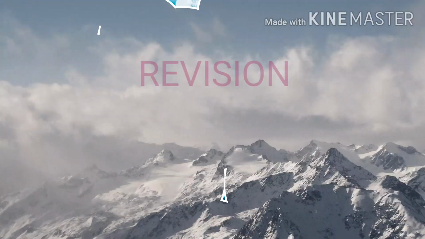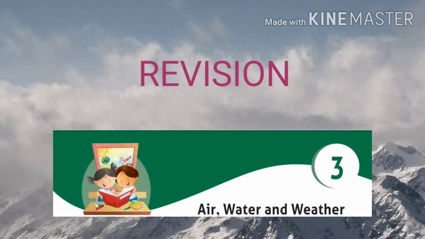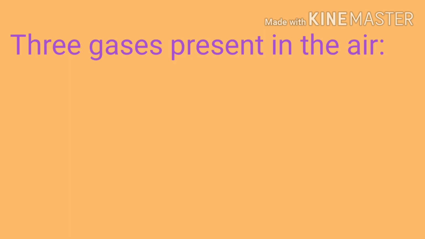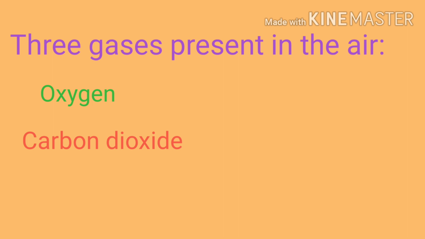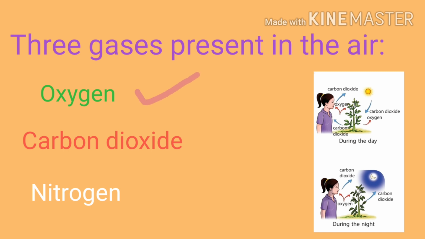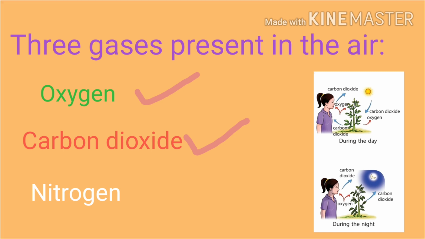Today we are going to do the revision for lesson 3, Air, Water and Weather. Name 3 gases which are present in the air. Which are they? Yes, oxygen, carbon dioxide and nitrogen. Children, which gas is necessary for us to breathe? Yes, oxygen. Then which is the toxic gas? Yes, carbon dioxide. So children, write these 3 words 5 times in the backside of your notebook.